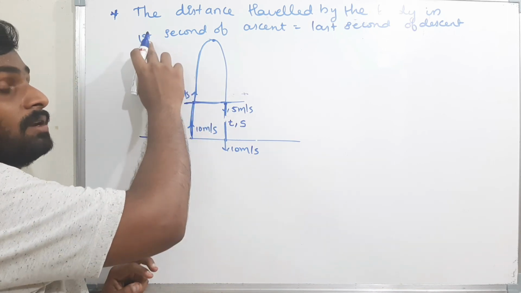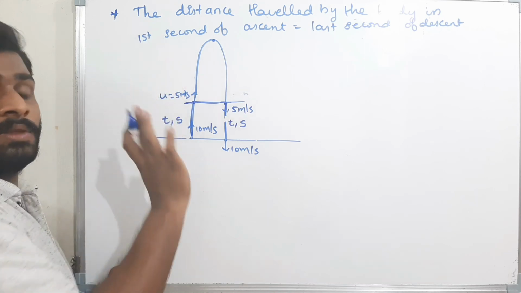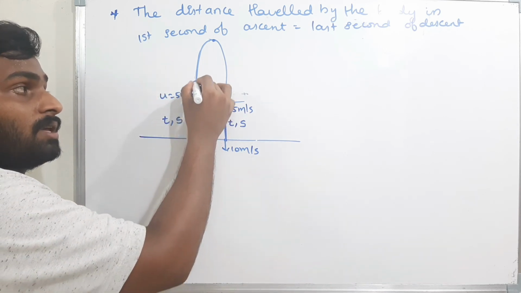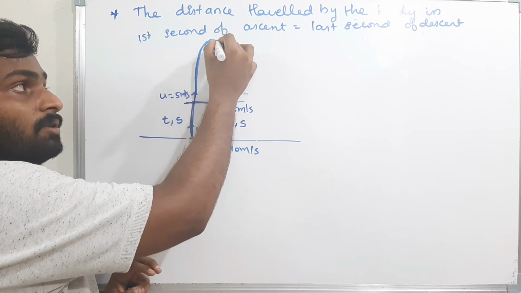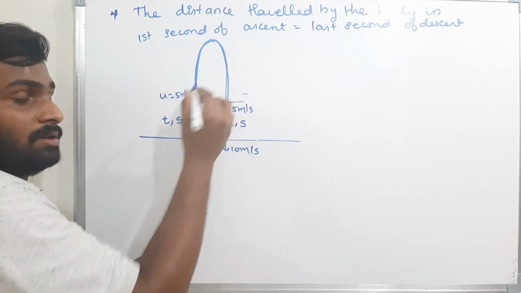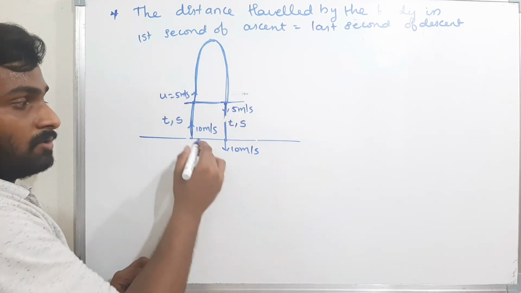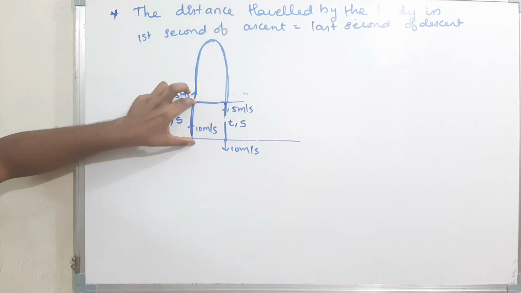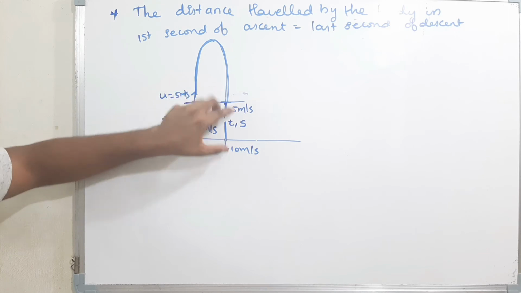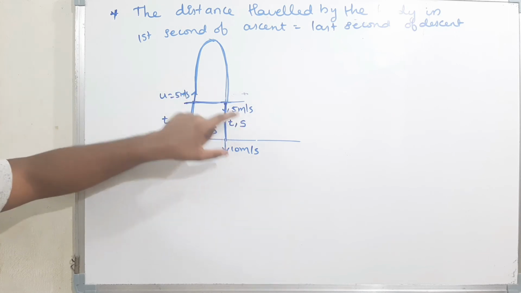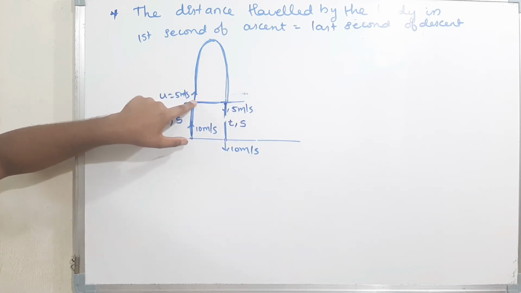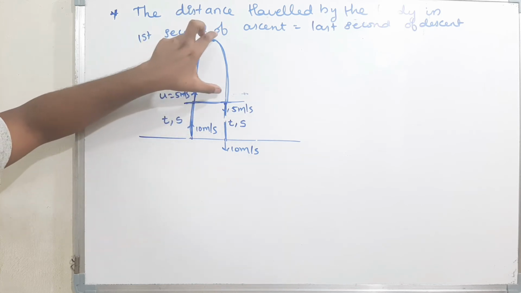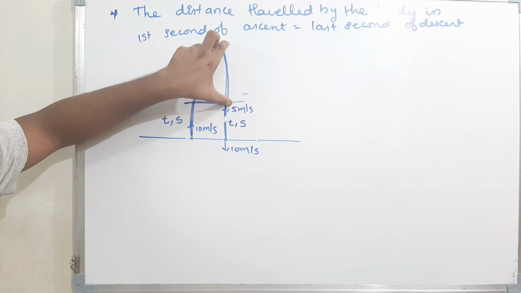The distance traveled by the body in the first t seconds is exactly equal to the distance traveled by the body in the last t seconds of descent. If this is the reference point, in t seconds the body travels this much distance, and when coming down, in the last t seconds the body will travel the same distance.